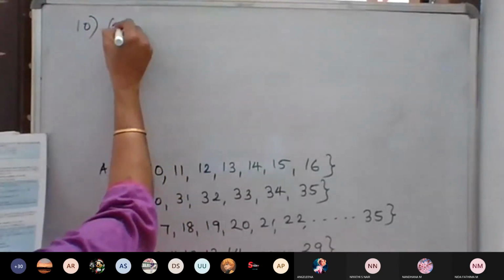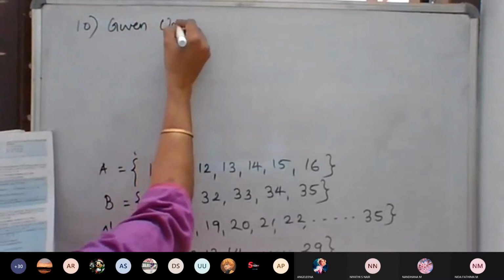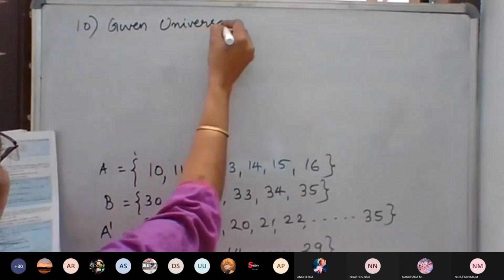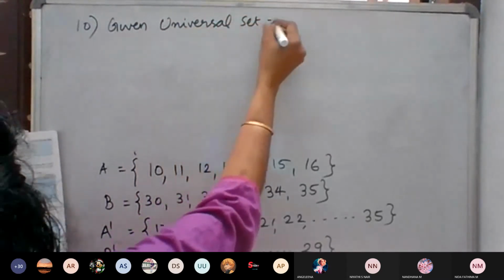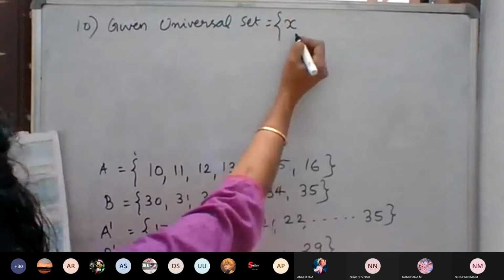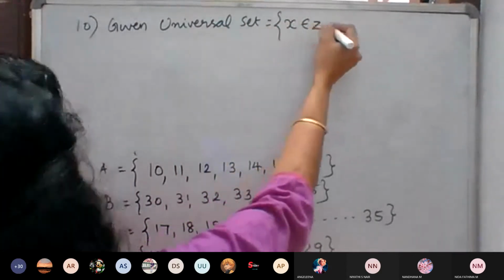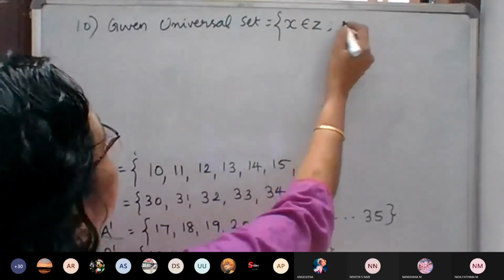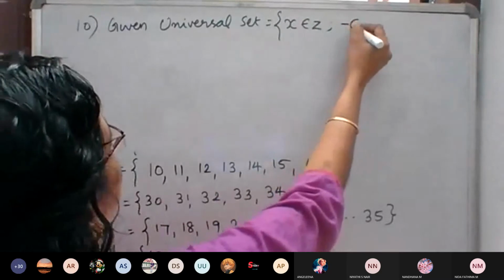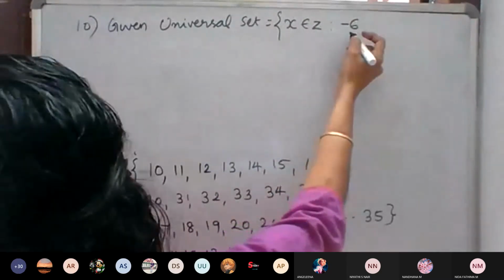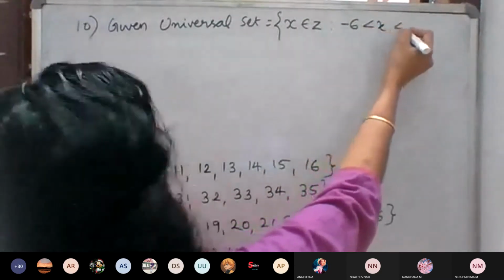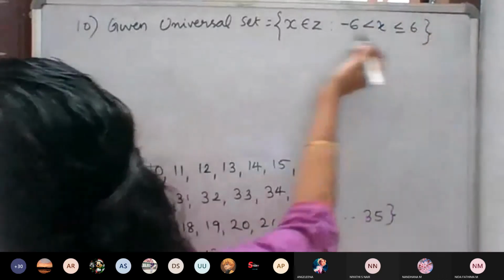So given: the universal set is equal to the set of all x belongs to set such that -6 less than x less than or equal to 6.